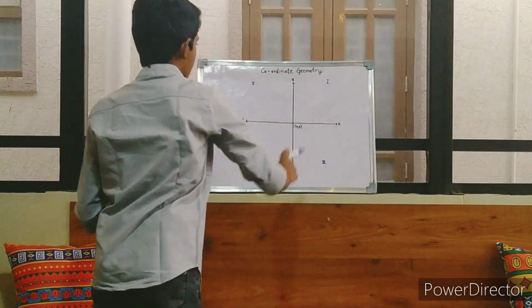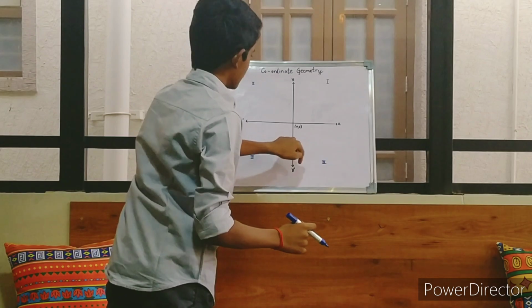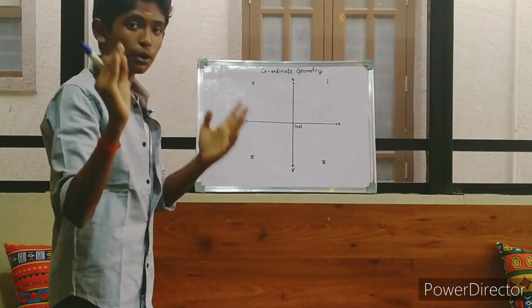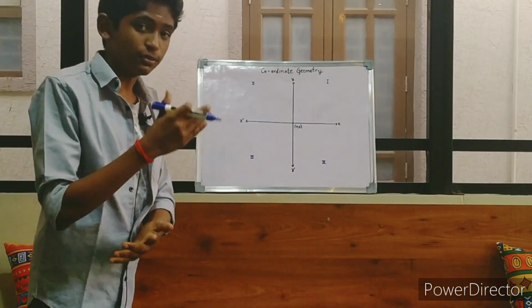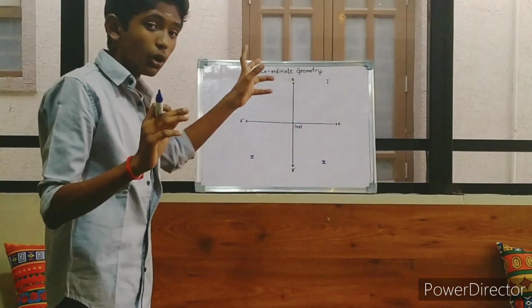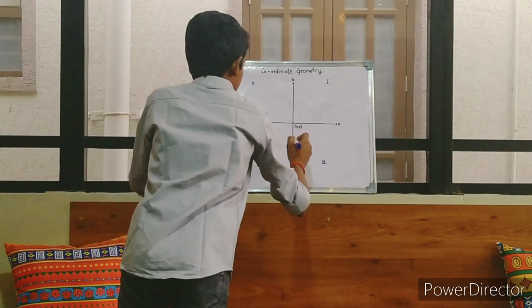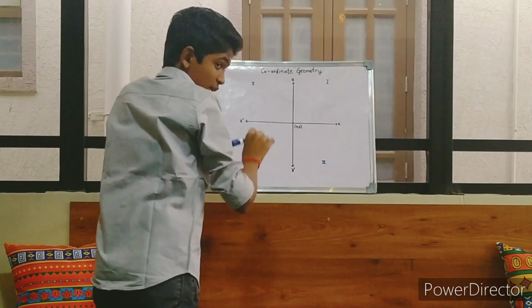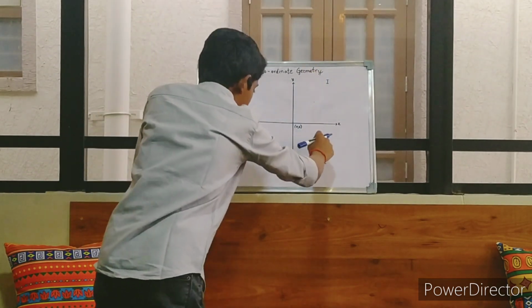Okay, now if you want to represent a point somewhere, you have to take the distance of the point from the x-axis and y-axis respectively, right? From the origin, that's the point. Now, if I want to take this point from origin O, we have to denote it as O. From O, what is the distance of this point?